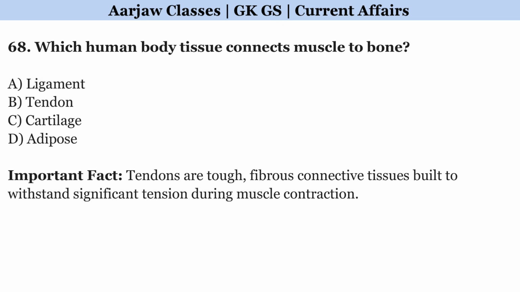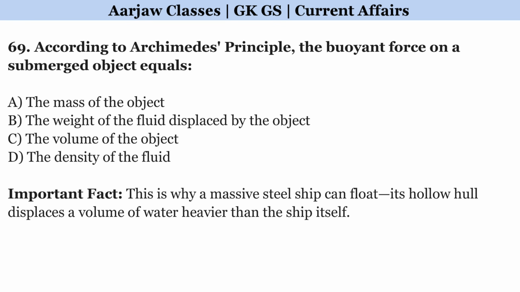Which human body tissue connects muscle to bone? Correct option is B, tendon. According to Archimedes' principle, the buoyant force on a submerged object equals? Correct option is B, the weight of the fluid displaced by the object.